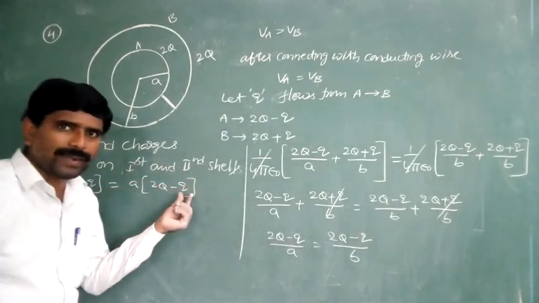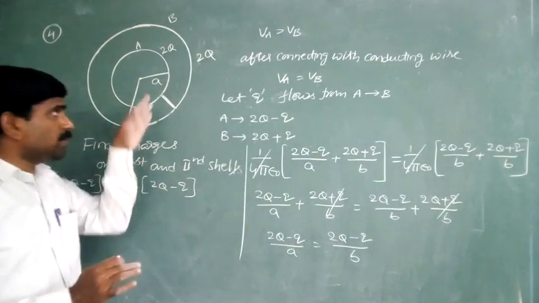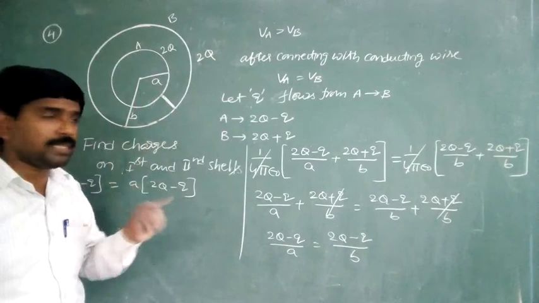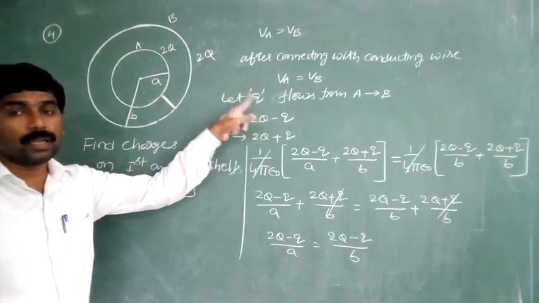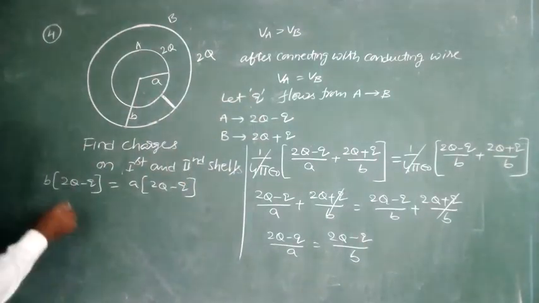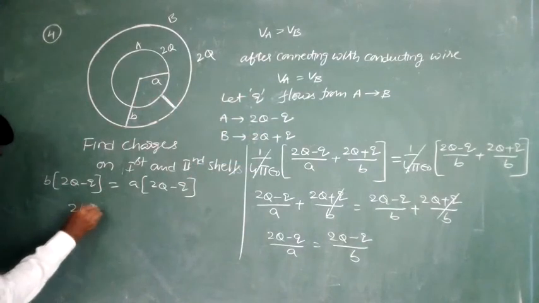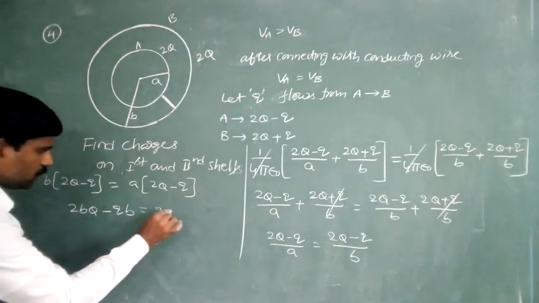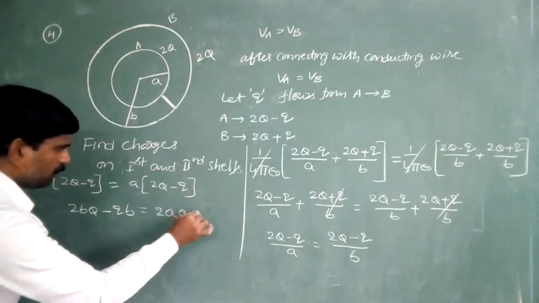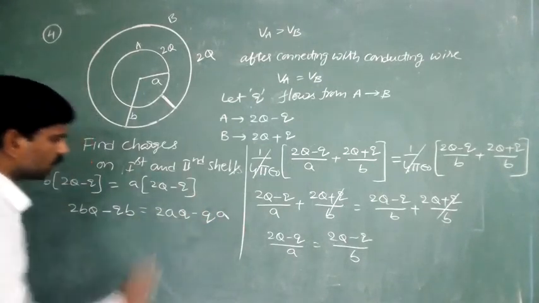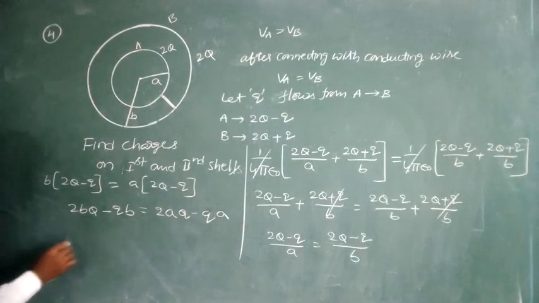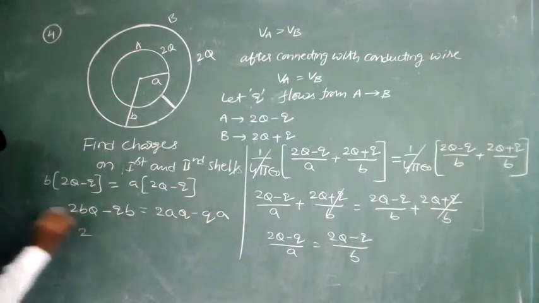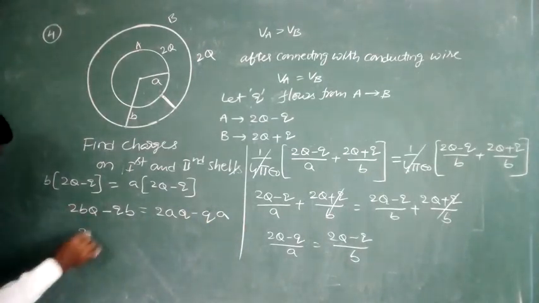Now we want to find out what charge flows from the first shell to the second shell. That means q is equal to how much? This is 2bq minus qb is equal to 2aq minus qa. Therefore 2q is common.